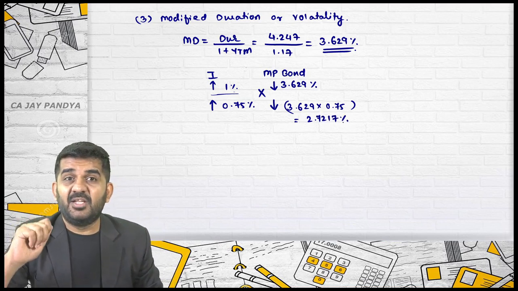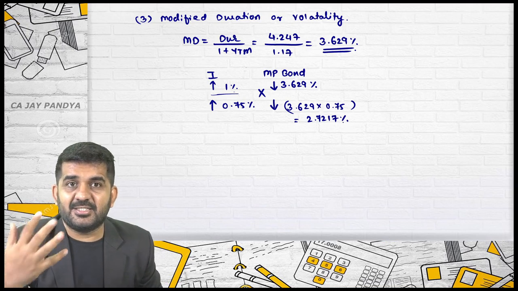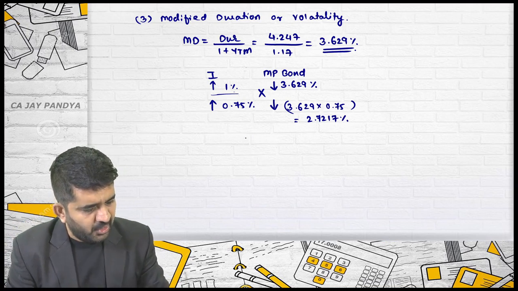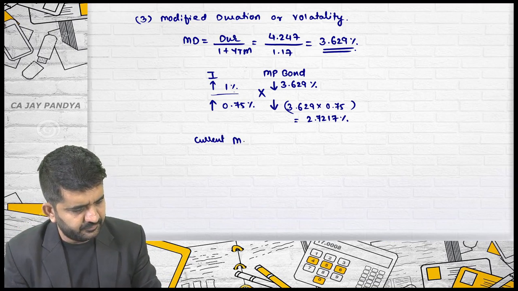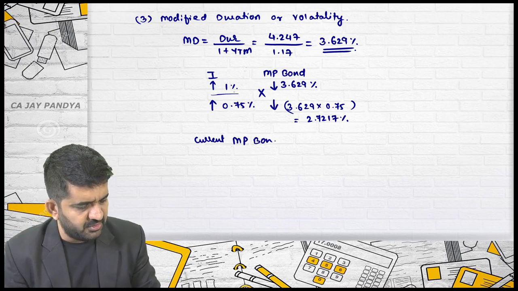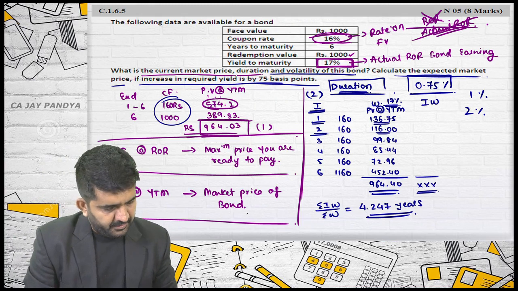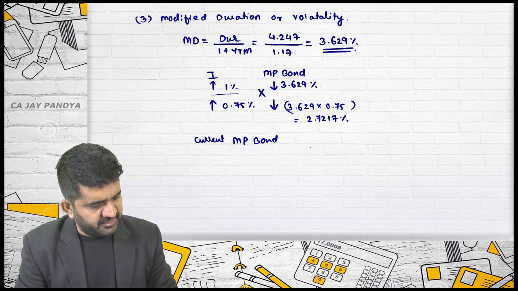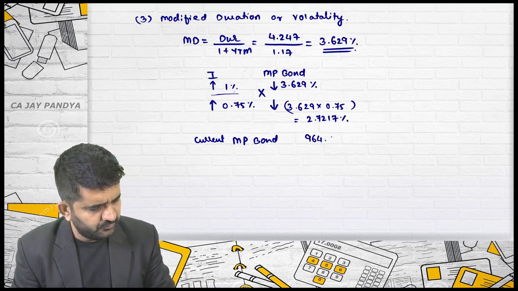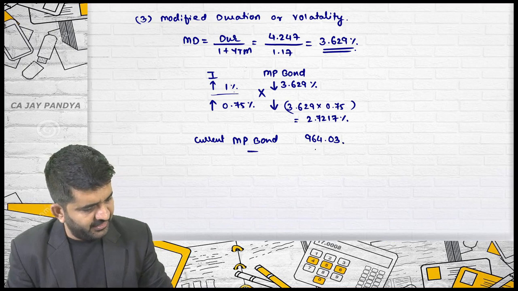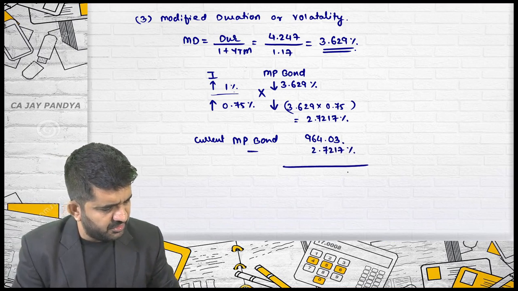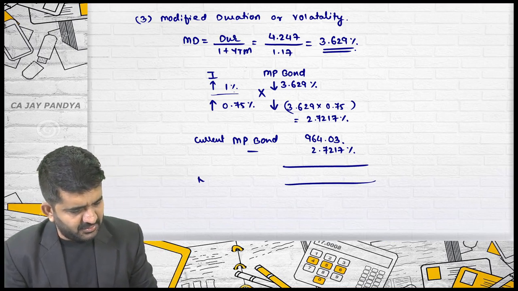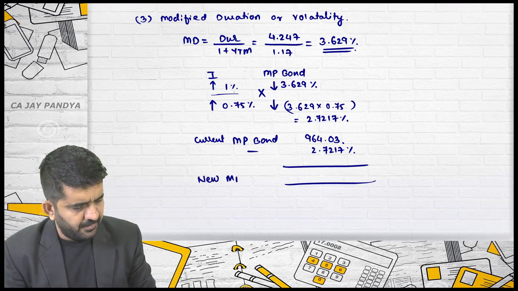Yes, if the rate of interest increases, the price of the bond should be lowered. What is the current market price of the share? Sorry, the market price of the bond is 964.03 minus 2.7217 percentage. I will be getting the new market price of the bond.